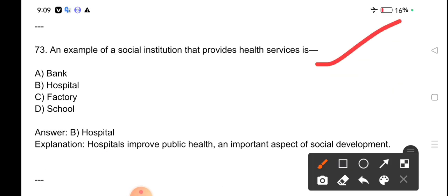An example of a social institution that provides health service is bank, hospital, factory, school. Hospital. Hospitals improve public health and are an important aspect of social development.